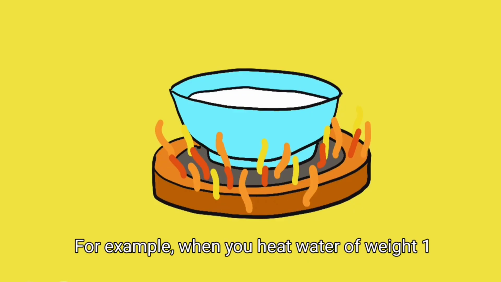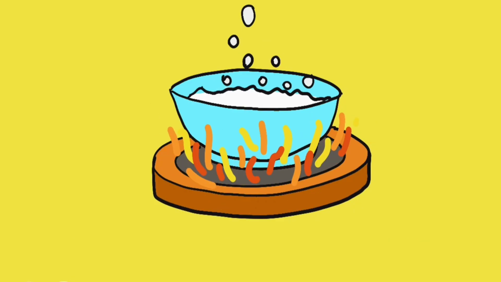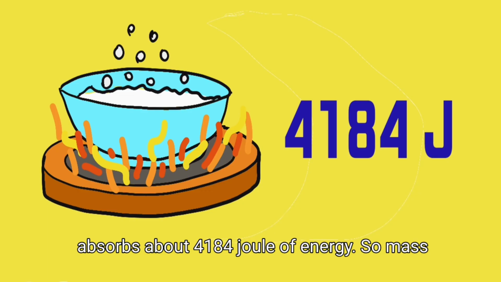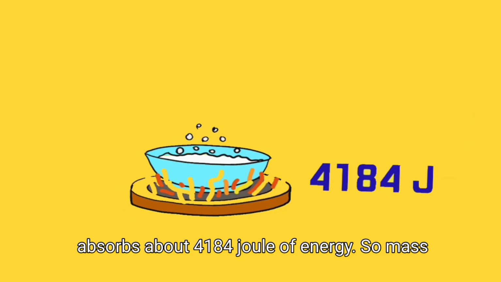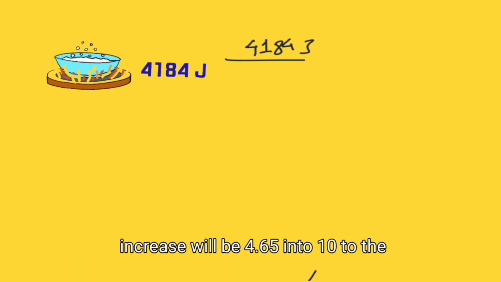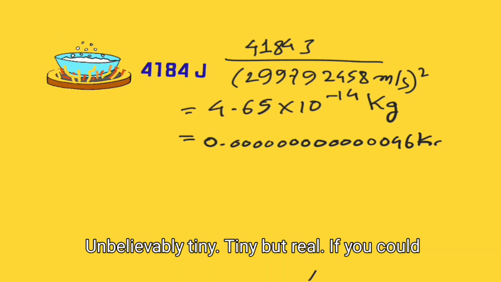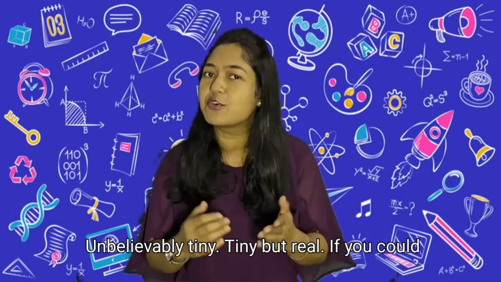For example, when you heat water of weight 1 kg by 1 degree centigrade, it absorbs about 4,184 joule of energy. So the mass increase will be 4.65 into 10 to the power minus 14 kg. Unbelievably tiny. Tiny but real. If you could weigh the water with infinite precision, you would find it slightly heavier when it's hotter.